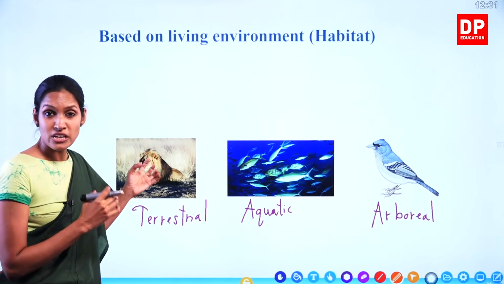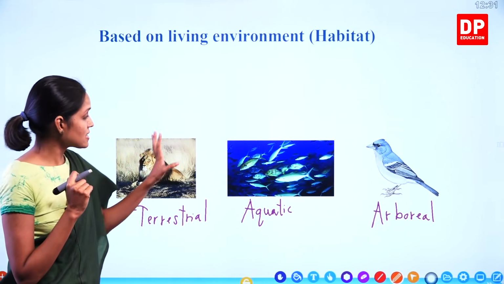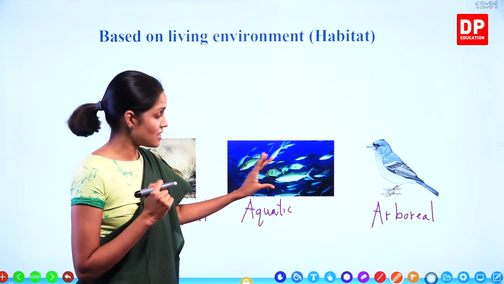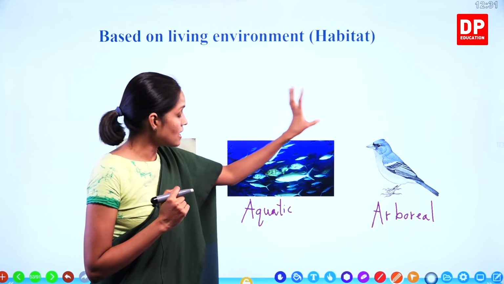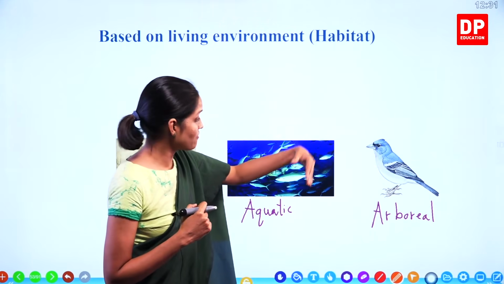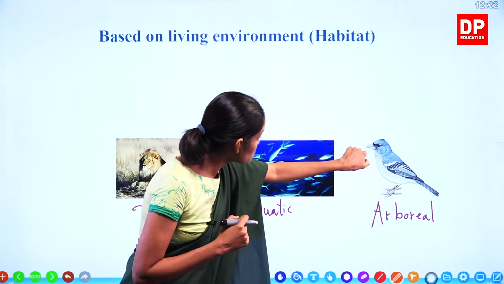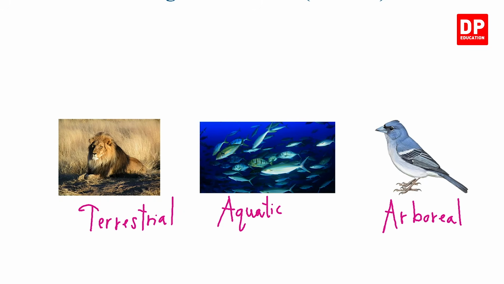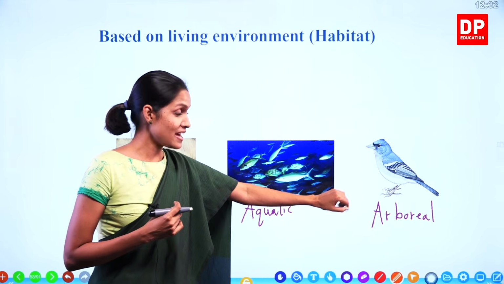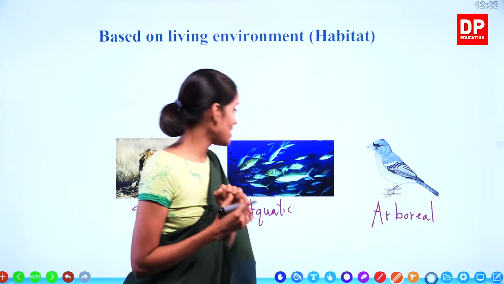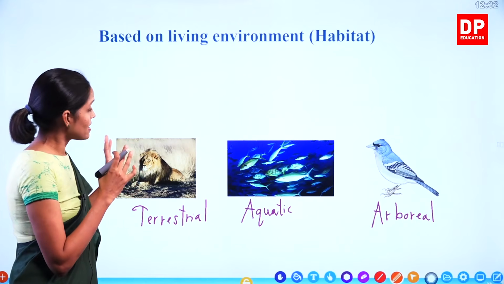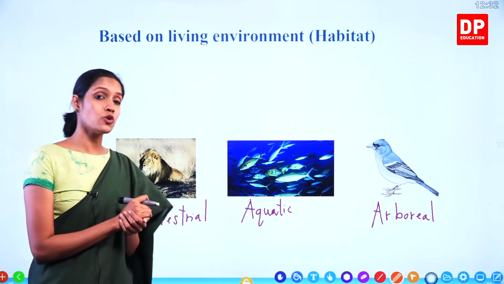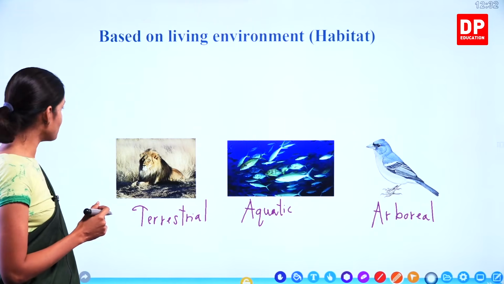In order to eat meat, they have strong teeth. Likewise, in the aquatic environment, to move, they have fins and their special body shape. And in the arboreal environment, they have special beaks to eat their food, and wings to fly. Also their body is very light in weight. So even based on the habitat or living environment, there are so many differences between animals.